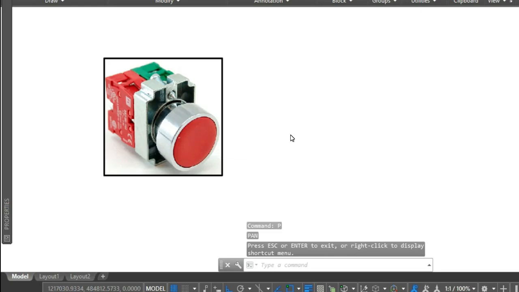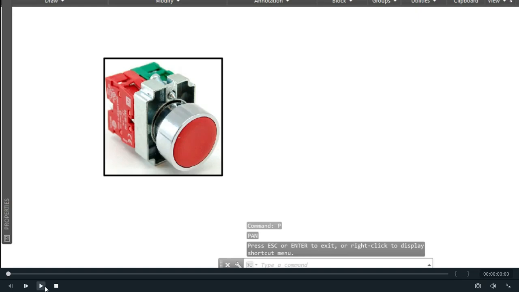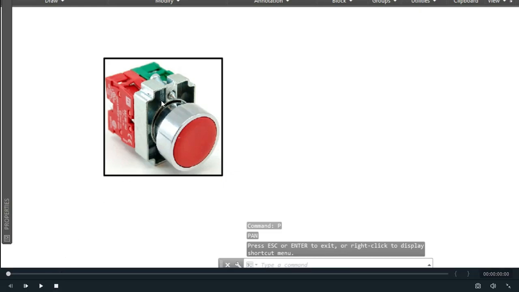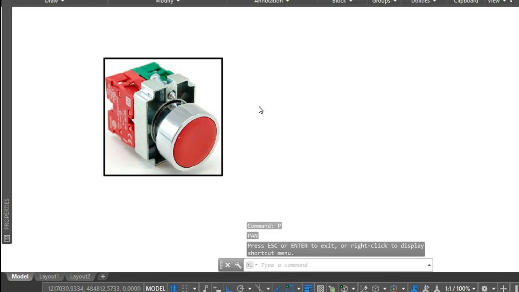So right now let's continue this tutorial for the push button normally close. This is the physical push button normally close. Then I have to make a block diagram and a schematic diagram. So keep your eyes on the screen and watch how I do the block diagram and the schematic diagram.